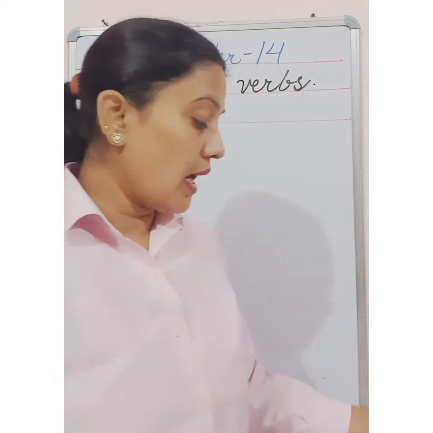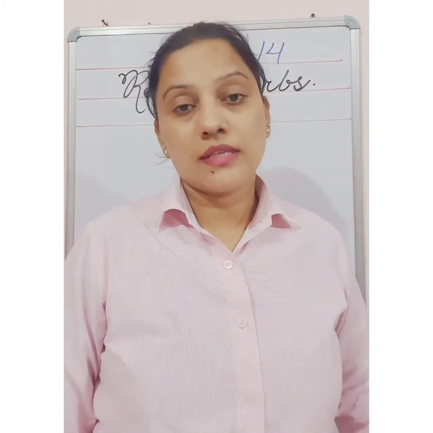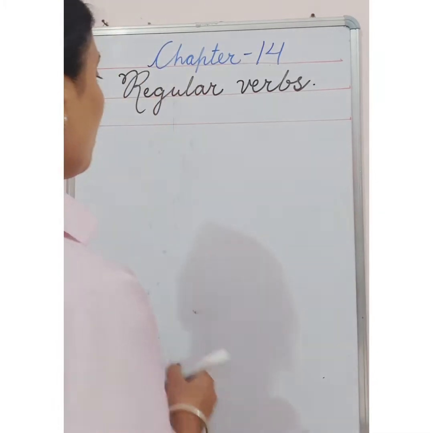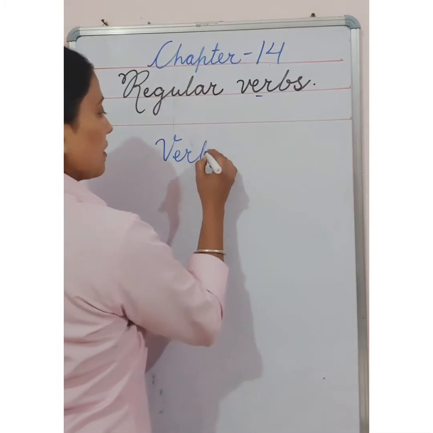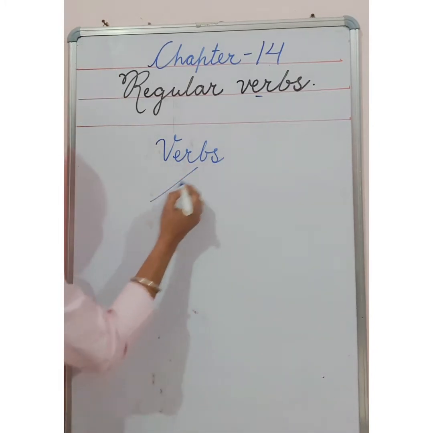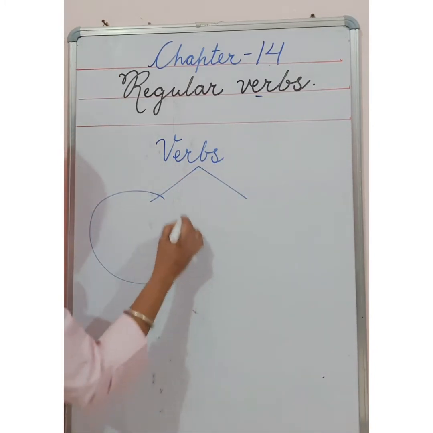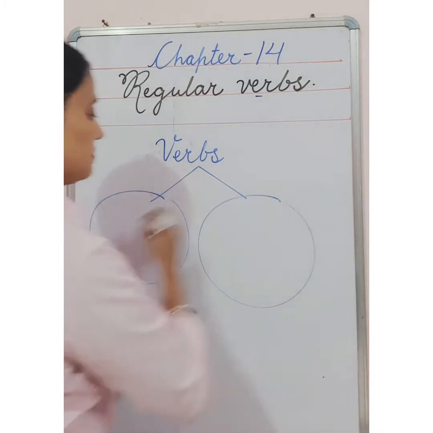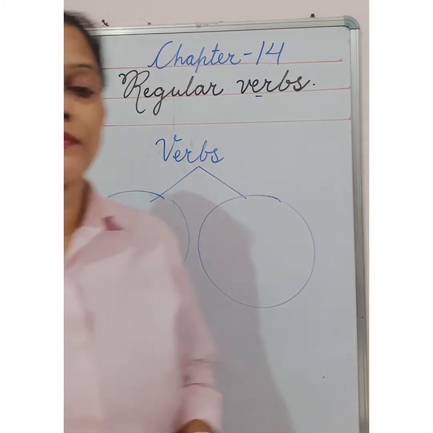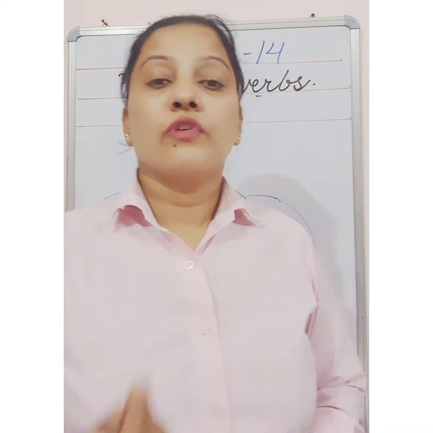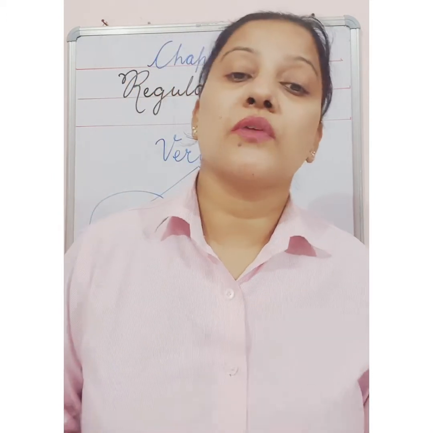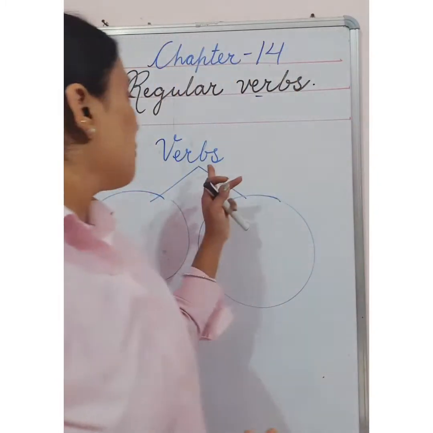First of all, I'll tell you one thing. Listen very carefully. First of all, we will talk about verbs. What are verbs? In our previous chapter, we have done the concept. Verbs are called action words. Whatever we do, the action words are called verbs.